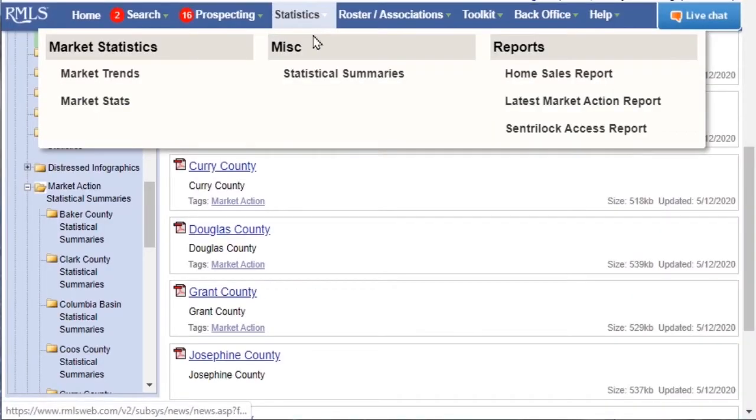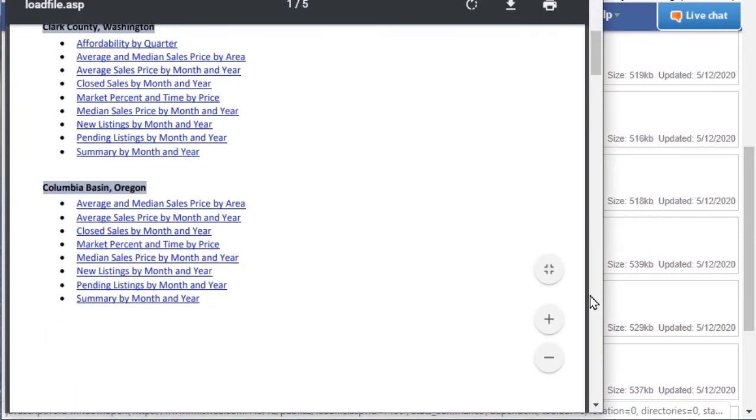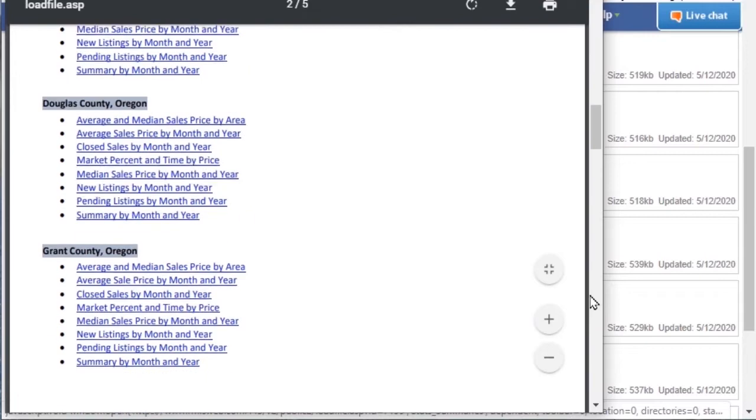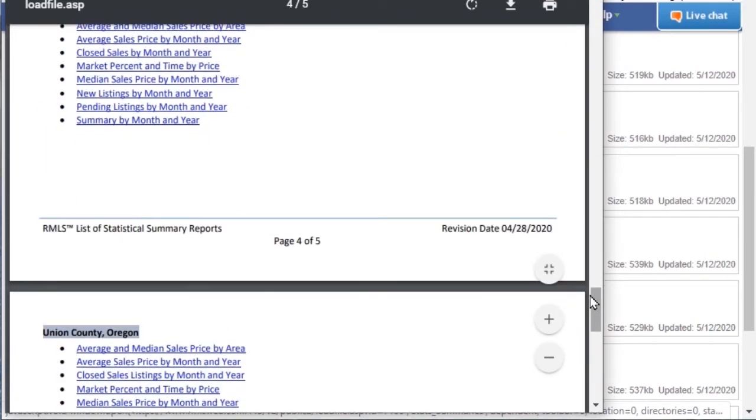The statistical summary reports compile many years of data from the Market Action newsletter and the CentriLock Lockbox activity report. This allows long-term comparison of trends within geographical areas.